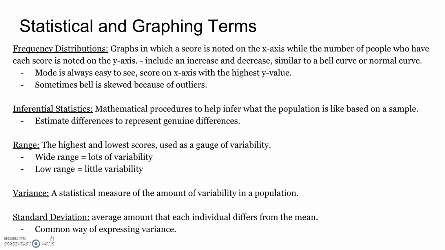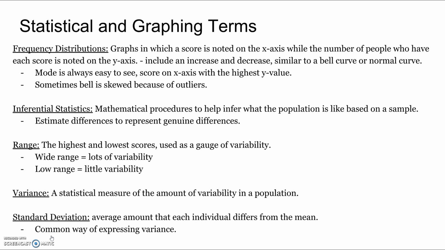Statistical and graphing terms. Frequency distributions are graphs in which a score is noted on the x-axis while the number of people who have each score is noted on the y-axis. This includes an increase and decrease, similar to a bell curve or normal curve. The mode is always easy to see. It's the score on the x-axis with the highest y value. Sometimes the bell curve is skewed because of outliers.